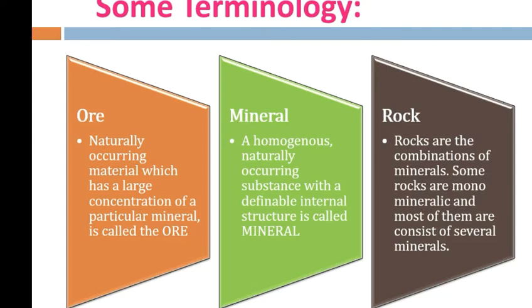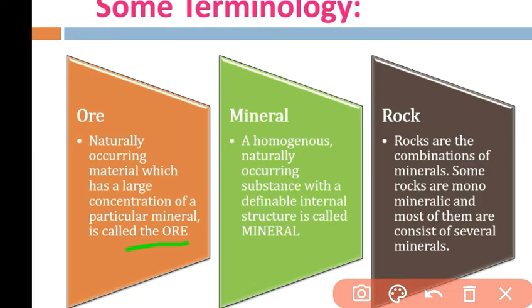Ores are naturally occurring substances formed by natural processes, and in the ore there is a large concentration of a mineral that can be extracted from it. So from a particular ore, a particular mineral can be extracted.